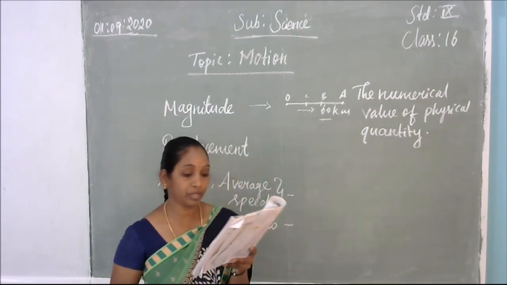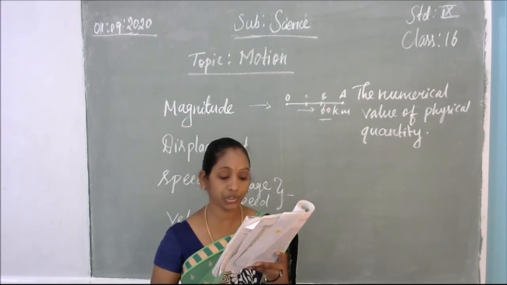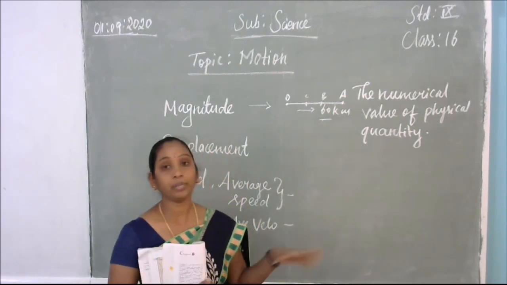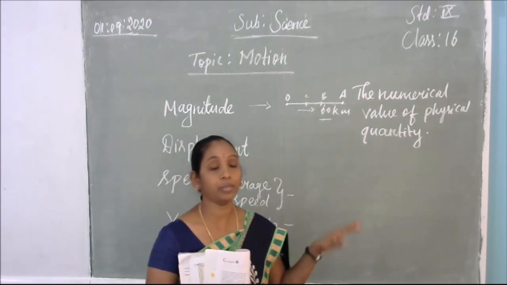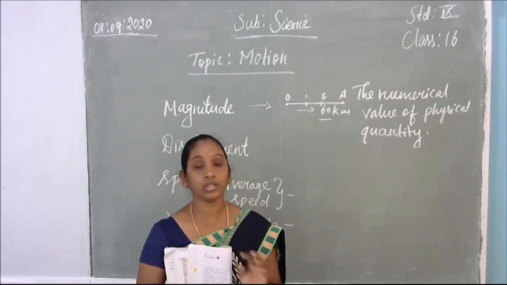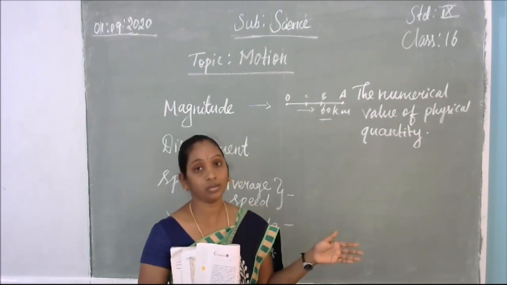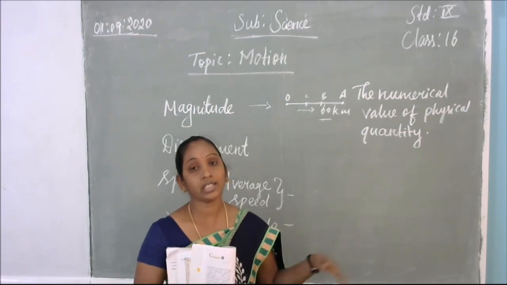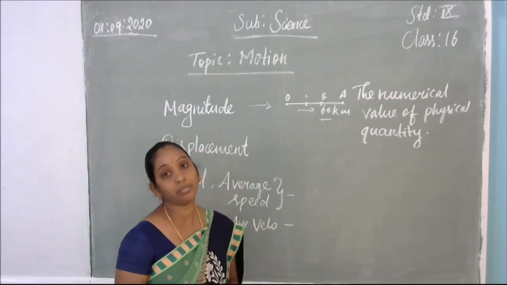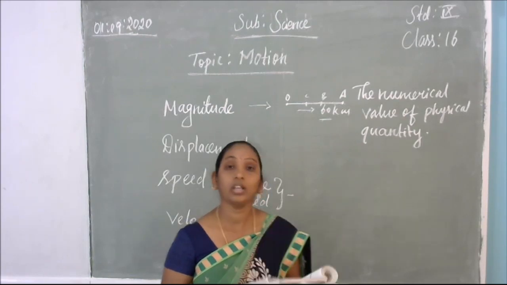What is meant by displacement? The shortest distance measured from the initial to the final position of an object is known as displacement. For example, you are at a bus stop. From the bus stop to your school, there is one straight path to come to your school. Apart from that, there is a short way, if you are using a shortcut, from your house to the school. That is called what? Displacement. The shortest distance from the initial to the final position is called displacement.